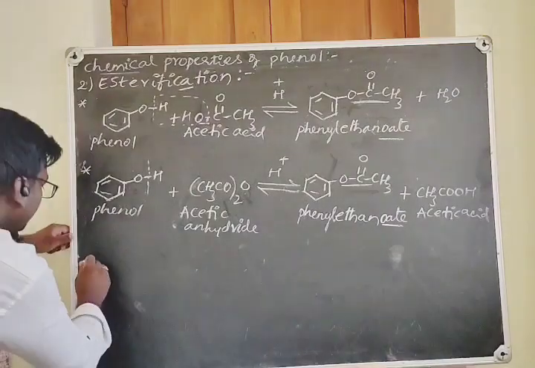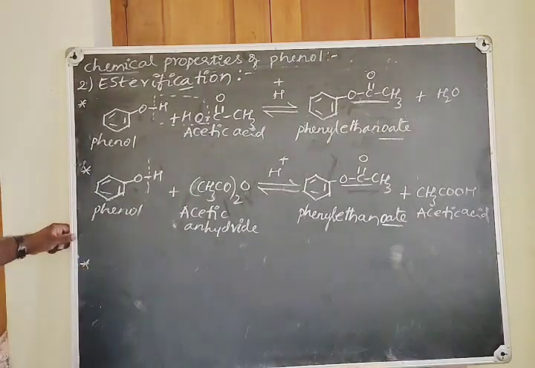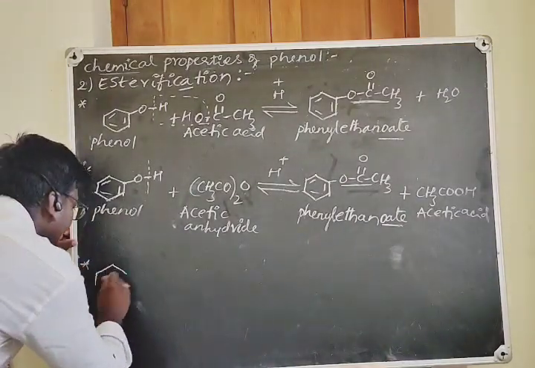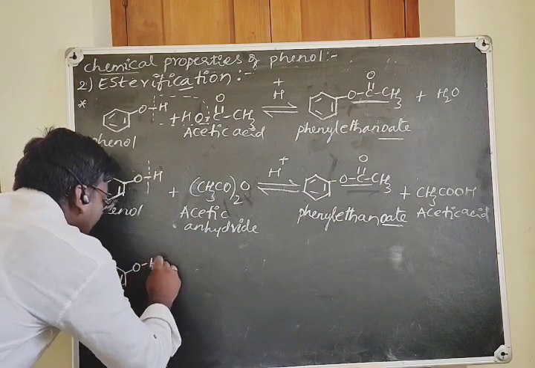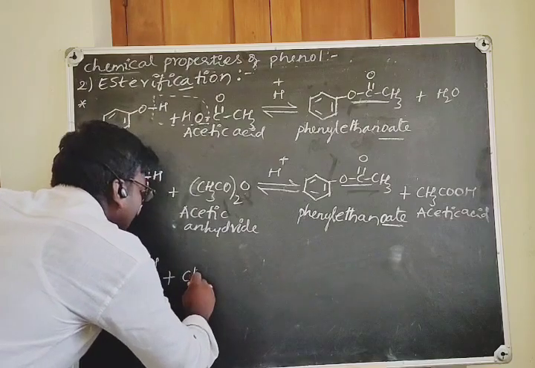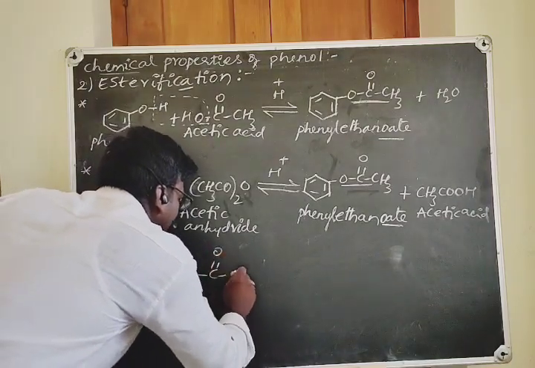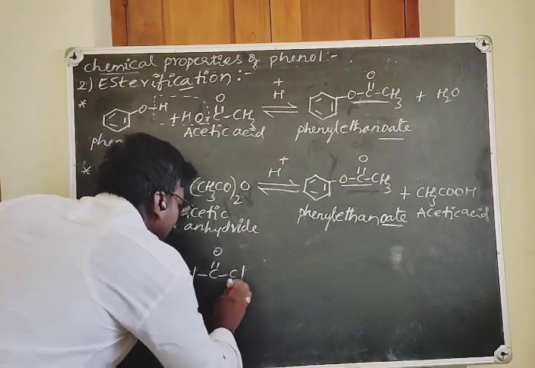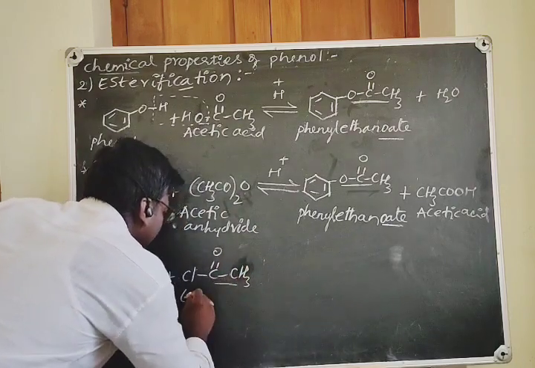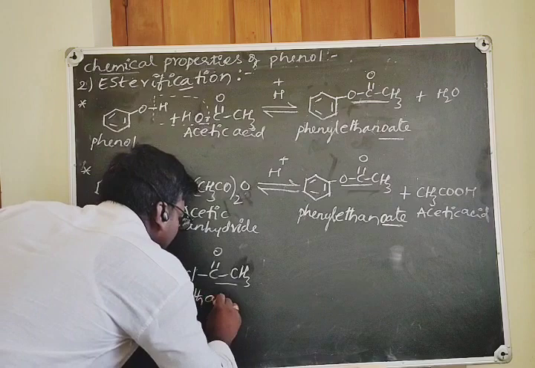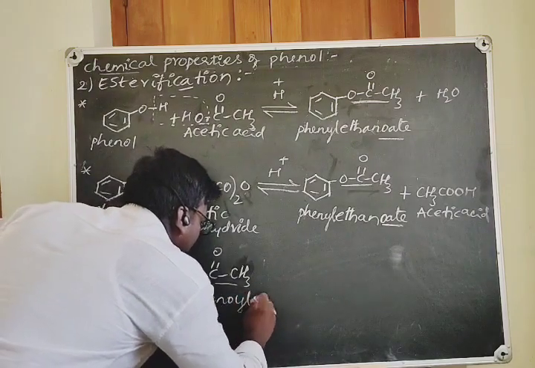Let us consider the third type of esterification, that is the reaction of phenol with acid chlorides. Let's take CH3COCl. This is called ethanoyl chloride because two carbon atoms are there.